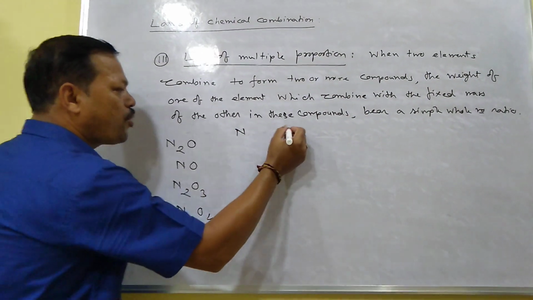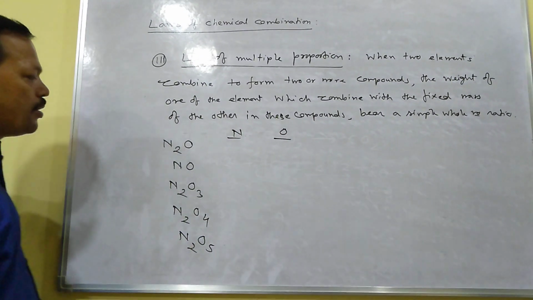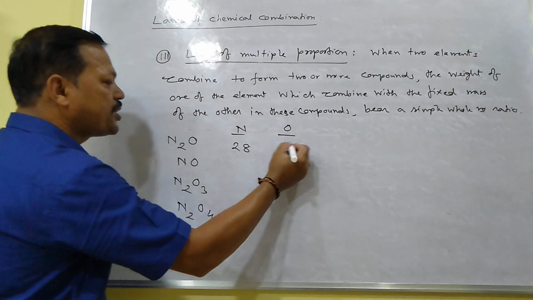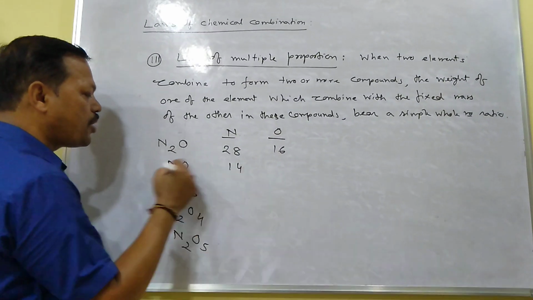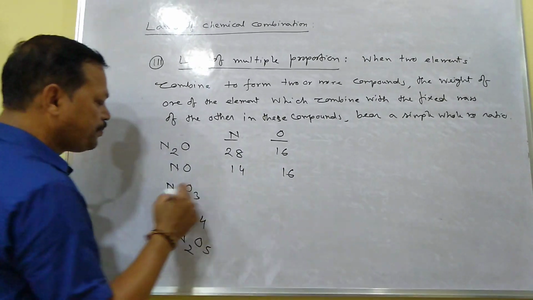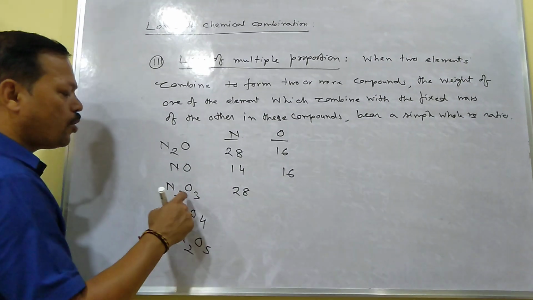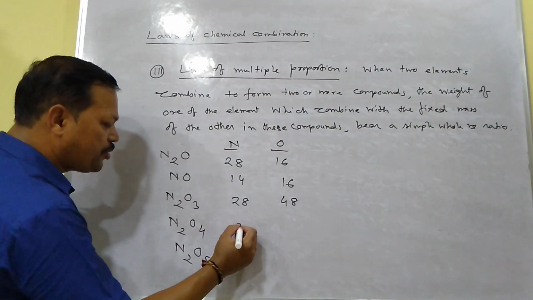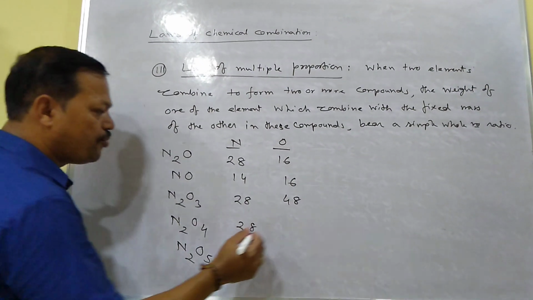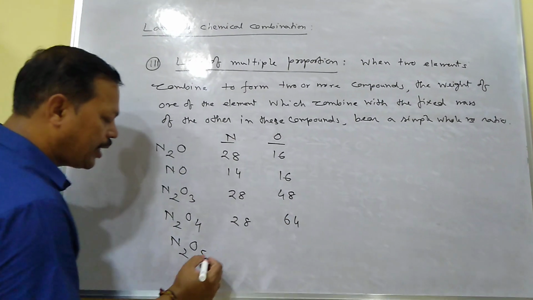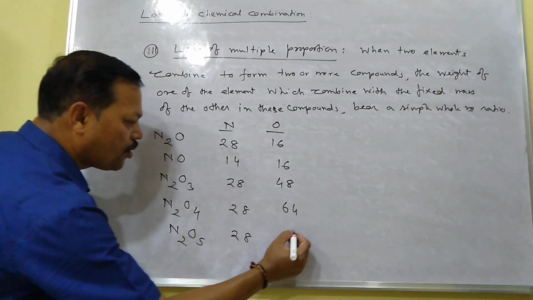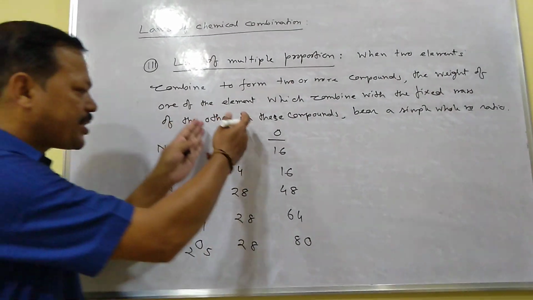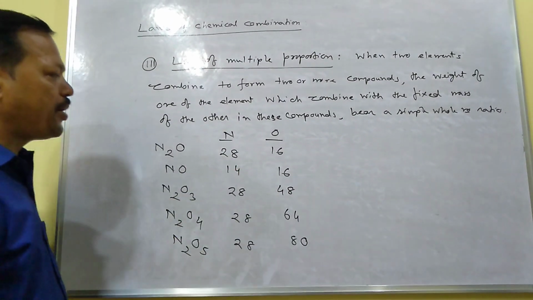If you take nitrogen and oxygen mass in these compounds, nitrogen mass is 14. Here 2 nitrogen, that's why 28, oxygen 1, that's why 16. Here nitrogen is 14, oxygen 16. Here 2 nitrogen, 28, oxygen 16 into 3, 48. Here nitrogen 28, oxygen 16 into 4, 64. And here nitrogen 28, oxygen 16 into 5, you will get 80. Now I have written the masses of nitrogen and oxygen separately.